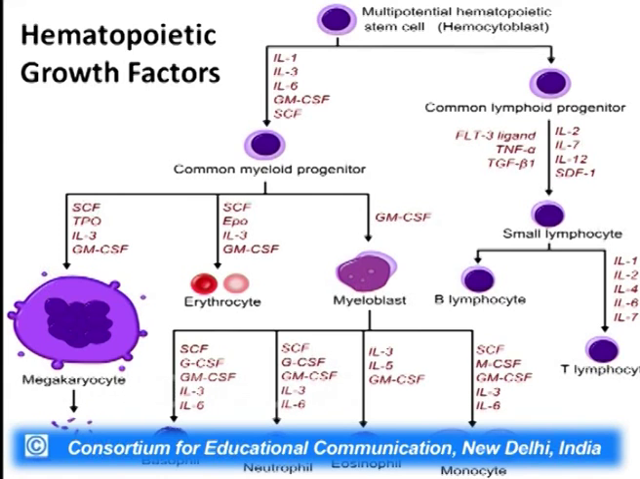Similarly, if it is a common lymphoid progenitor cell, and it is given TNF alpha, interleukin 2, interleukin 7 or tumor necrosis factor alpha, it will form a small lymphocyte. Now, again, the small lymphocyte can differentiate into a B lymphocyte, or if it is exposed to another cytokine like IL-1, IL-2, IL-4, IL-6 etc., it will develop into a T lymphocyte.